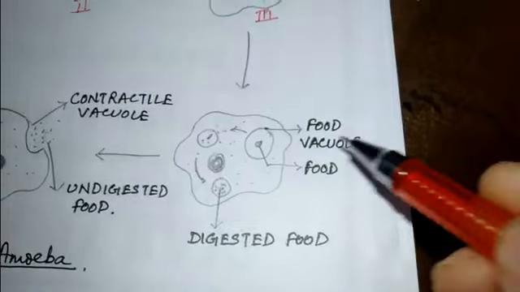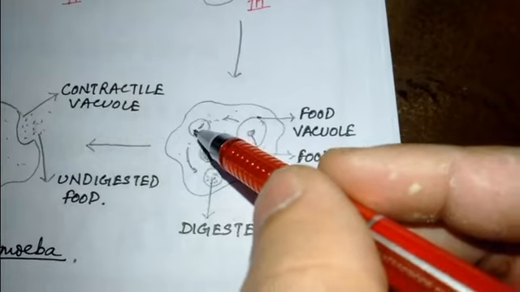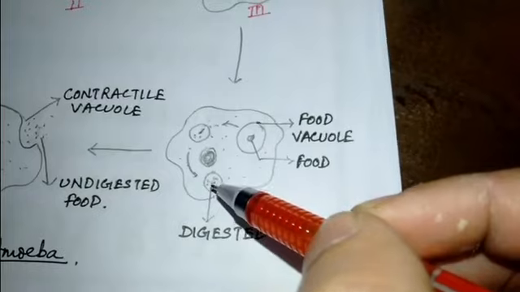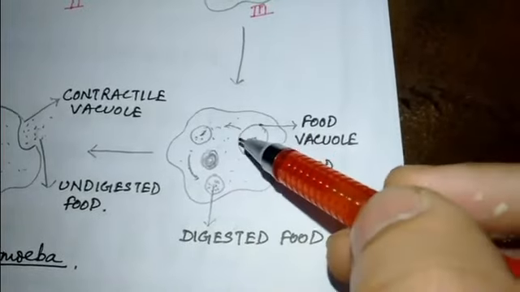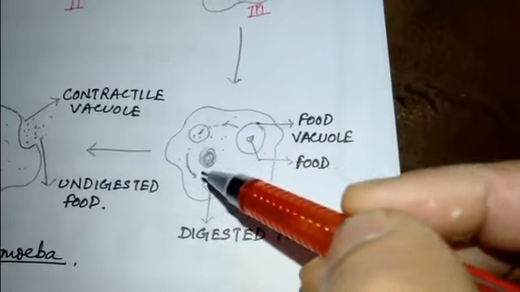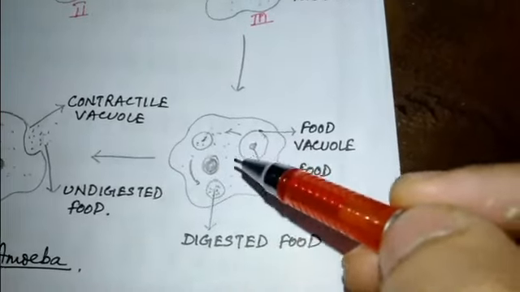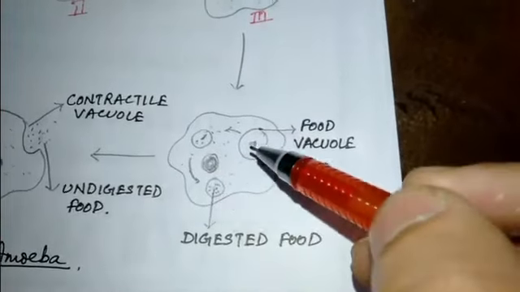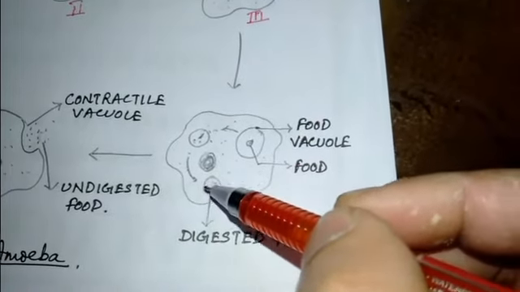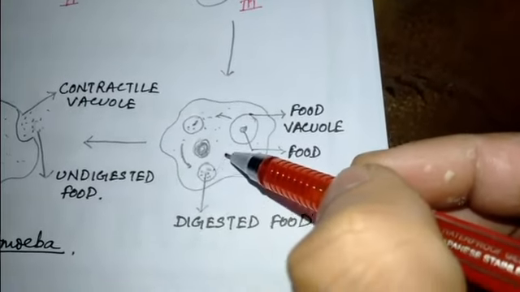During the cyclosis movement of the food vacuole, the food particle gets digested and broken down into smaller pieces, through the action of various digestive juices present inside the cytoplasm of the amoeba. Finally, the food particle breaks down into many small particles, and the digested food is absorbed into the cytoplasm.